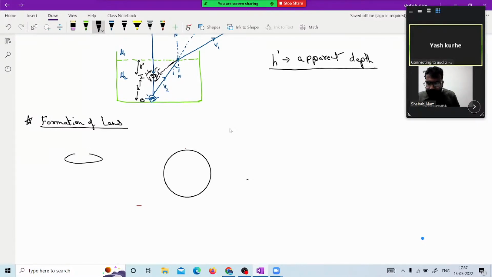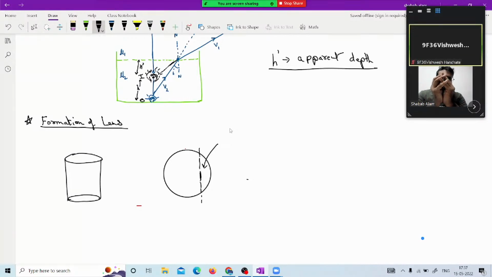If I talk about the cylindrical, this is the cylinder we have, and from this cylinder we are going to make the lens, and that would be a cylindrical lens. Now for making a lens, what we do is we actually cut the part of this sphere. Suppose I wanted to make the lens, I cut the part of the sphere this way, and this is the part I have taken out. This is the sphere, a complete sphere. Okay, 3D structure. Try to see me in the video, cam video. So this is the sphere.